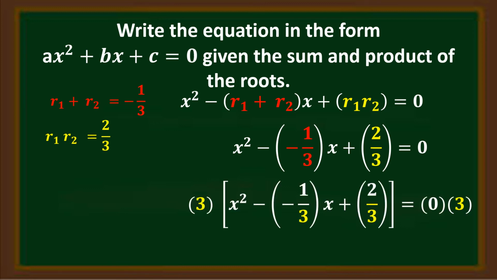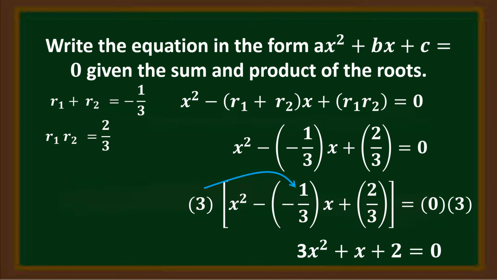So, 3 times x squared is 3x squared. 3 times negative 1/3 x is equal to negative 3 over 3x, which can be simplified as negative x. Negative x times negative is positive x.